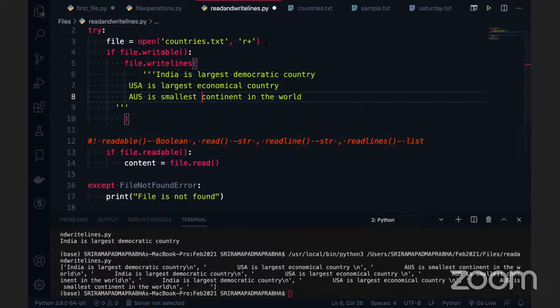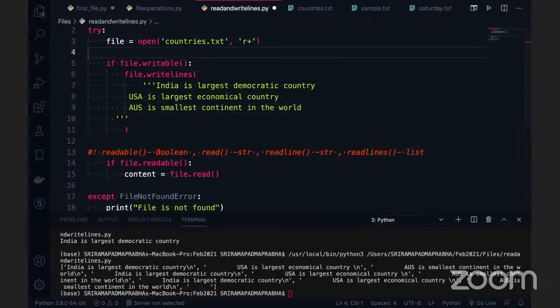Okay. The same thing is applicable for write also. When you are talking about write, the first thing is writable. This always returns a Boolean value, true or false. Then the next one is the write function. It is inserting the string data.